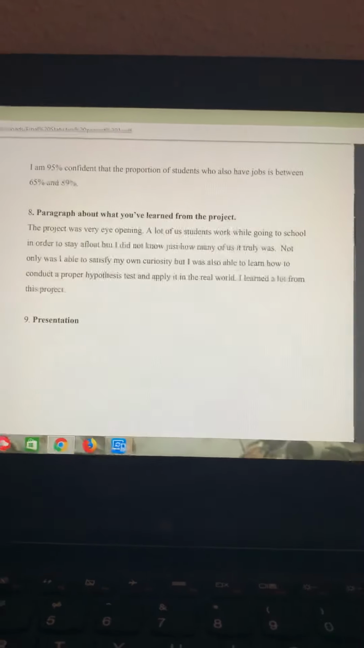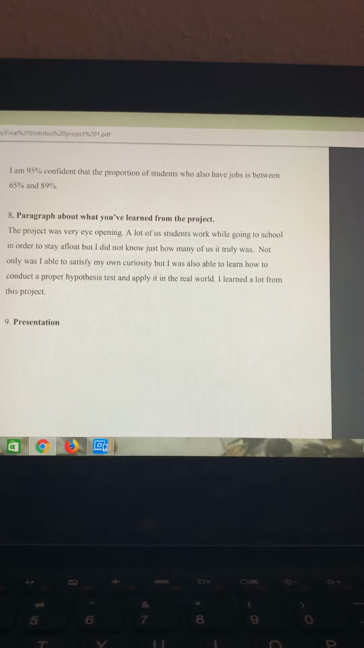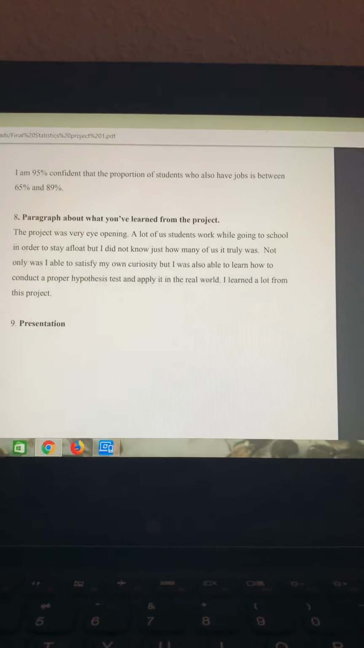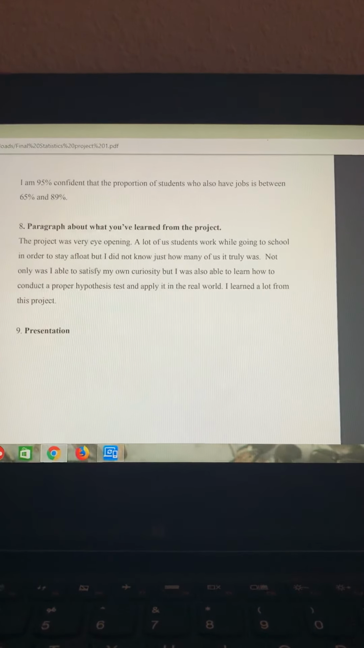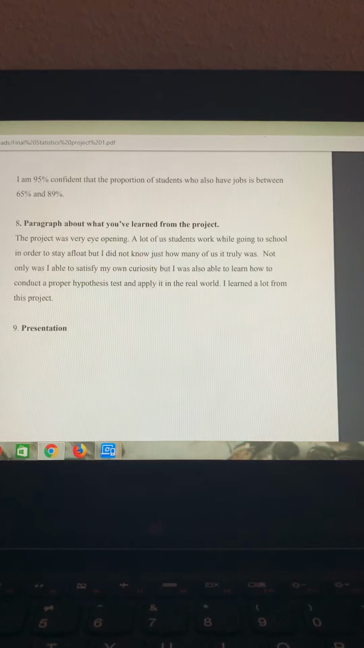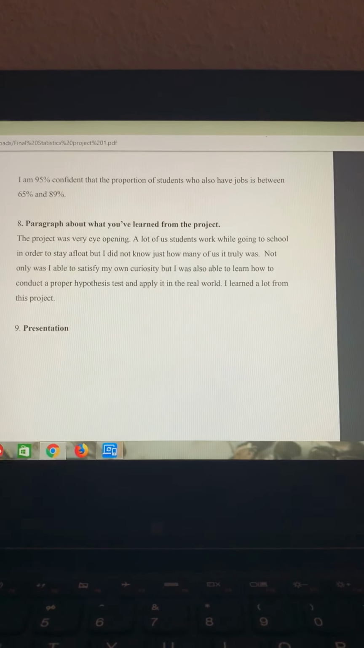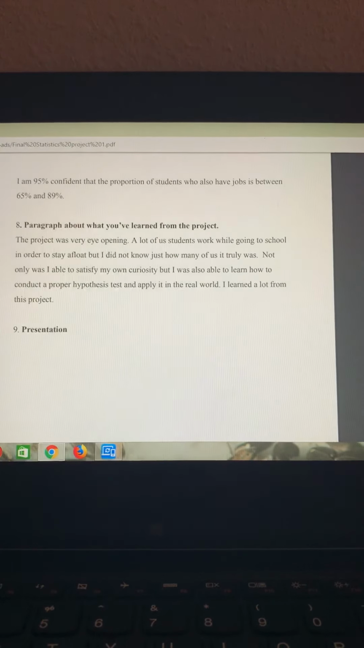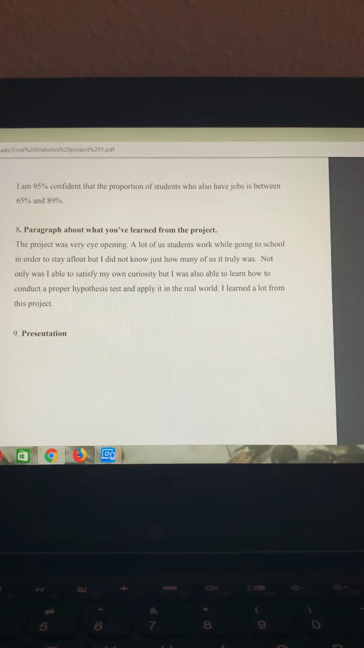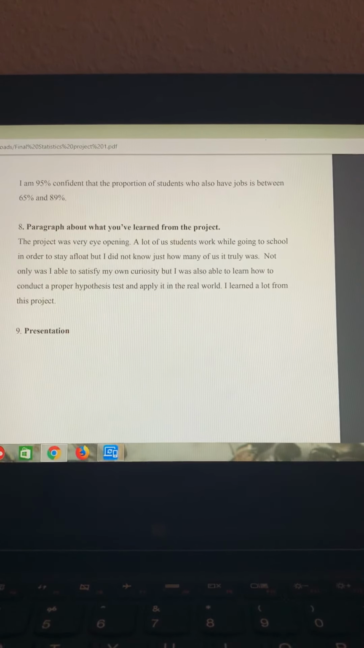So what I learned from this project? Well, the project was very eye-opening. A lot of us students work while going to school in order to stay afloat, and I did not know just how many of us it truly was. Not only was I able to satisfy my own curiosity, but I was also able to learn how to conduct a proper hypothesis test and apply it in the real world. So I learned a lot from this project.